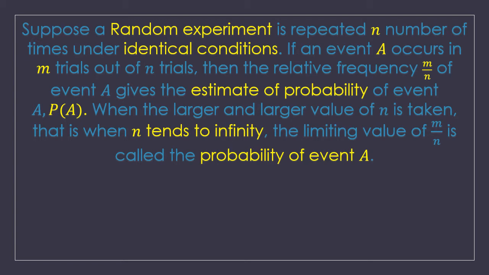So technically we are applying the concept of the limit here: when n tends to infinity, the value we get using that ratio is called the probability of event A. That means we keep increasing n to a larger and larger value and determine what ratio we get, and that estimate of m upon n is called the probability of event A. In notation we can write it as P(A) equals limit n tends to infinity of m upon n.